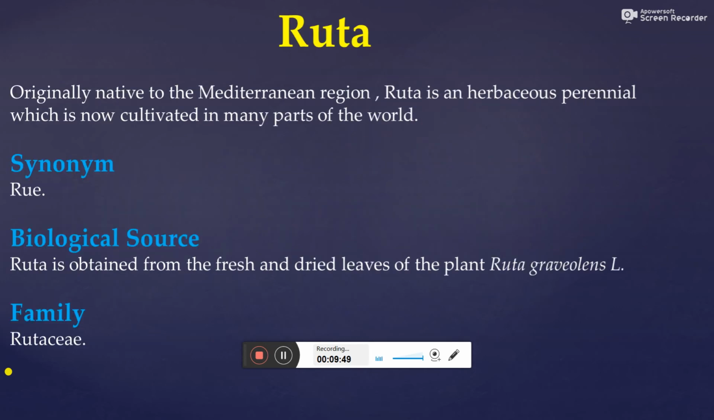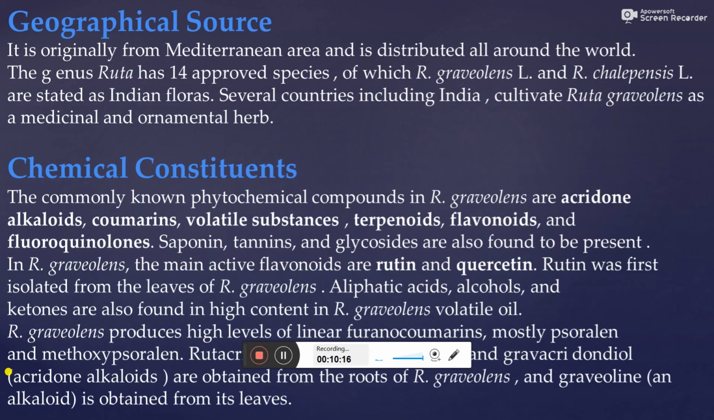The next drug, that is ruta. Originally native to the Mediterranean region, ruta is an herbaceous perennial which is now cultivated in many parts of the world. Synonym of ruta, that is rue. Then biological source: ruta is obtained from the fresh and dried leaves of the plant Ruta graveolens L, belonging to family Rutaceae.